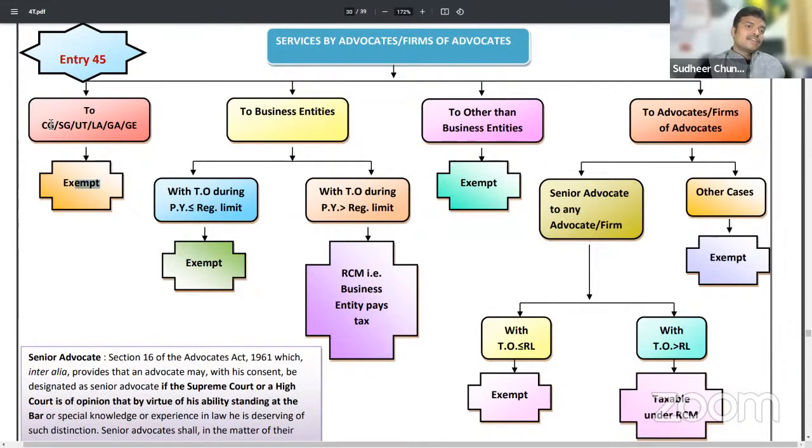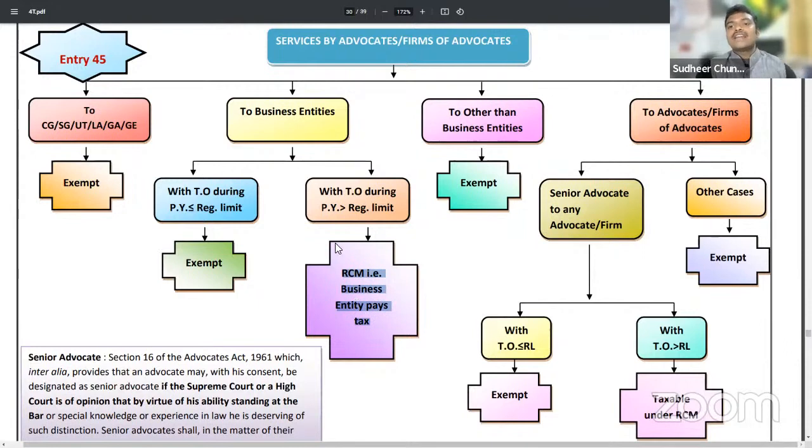Sir, is it clear to you? If lawyer provides services to central government, state government, union territory, local authority, or government entity, so lawyer charges any fees, it is fully exempted. If lawyer provides services to business entities, I repeat, if lawyer provides services to whom? Business entity. Under business entity term is below registration limit, then again exempt. If the business entity greater than registration limit, then it will be taxable under RC.